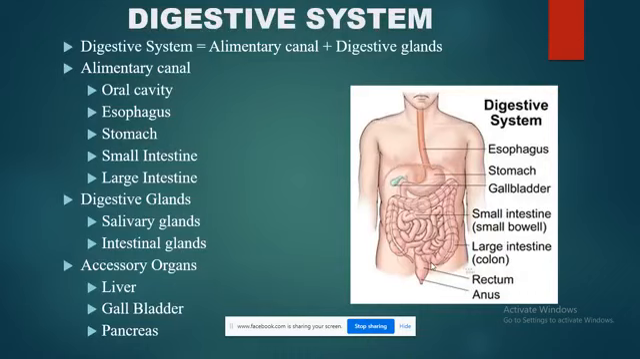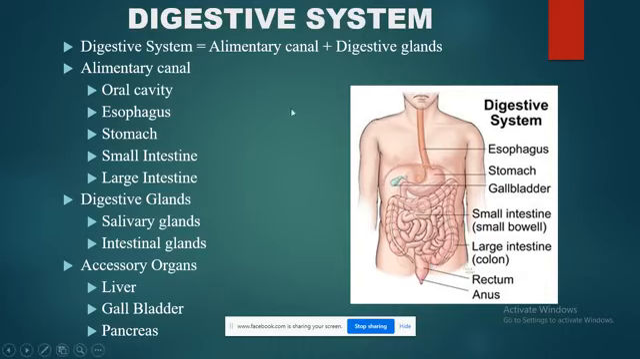When we talk about the digestive system, we know that in the human body the fundamental unit of life is the cell. Different types of cells combine together to form tissue, different types of tissues combine together to form organs, and different types of organs combine together to form a system. The digestive system is such a type of system. It is mainly made up of the alimentary canal and digestive glands.